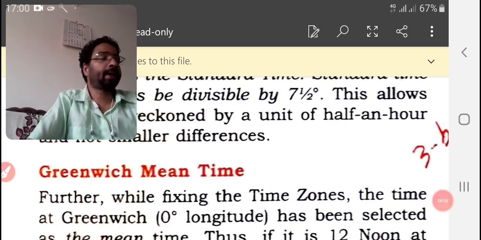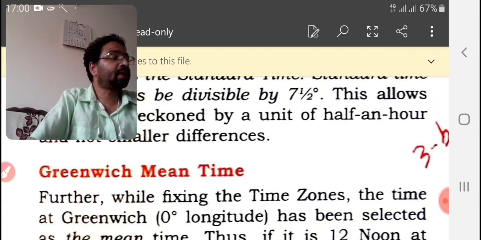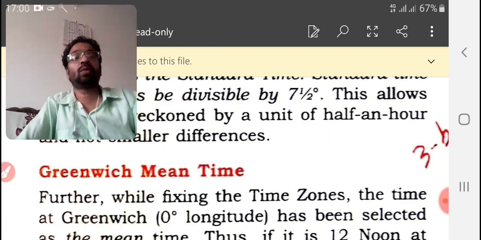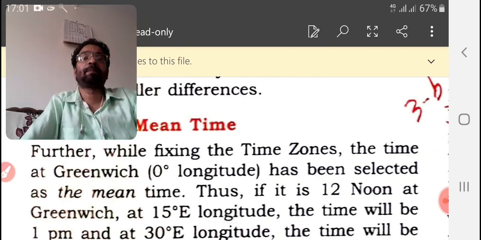Now, Greenwich Mean Time. For fixing the time zones, the time at Greenwich, which is on the prime meridian at 0 degrees longitude, has been selected as the mean time.